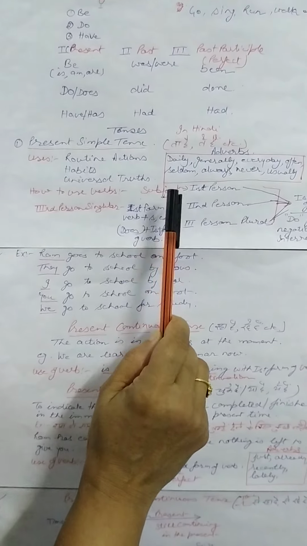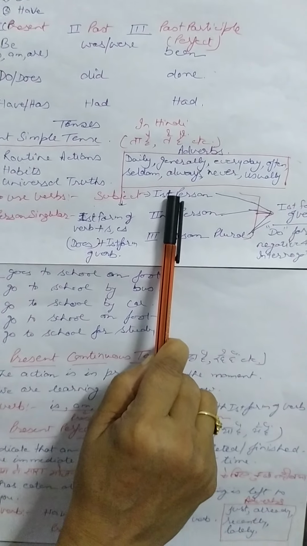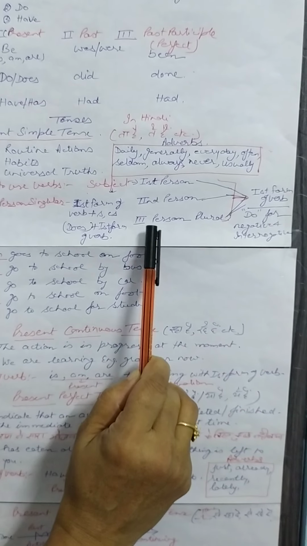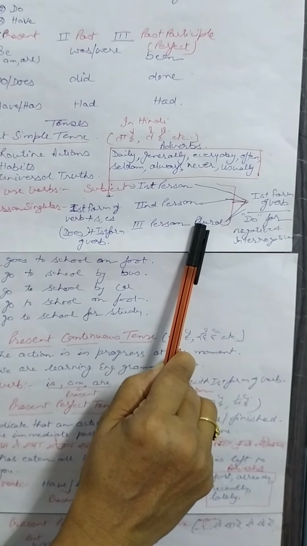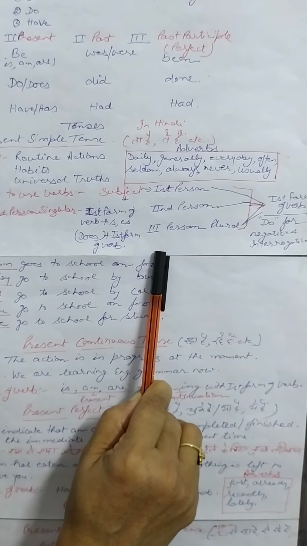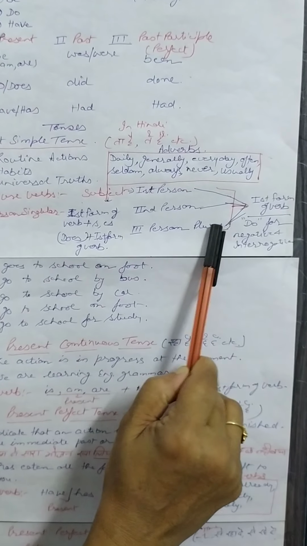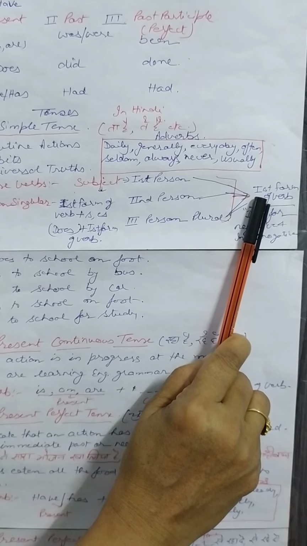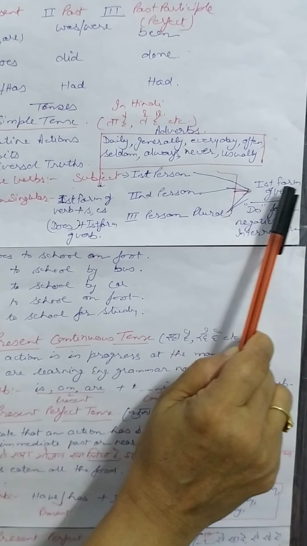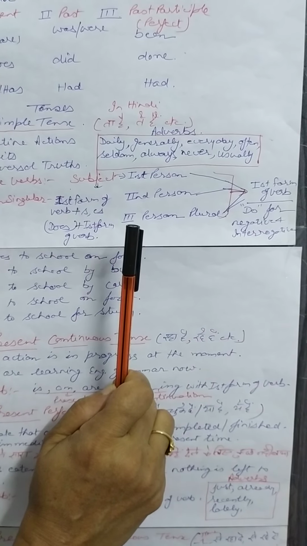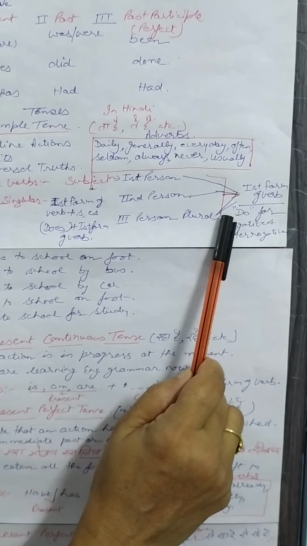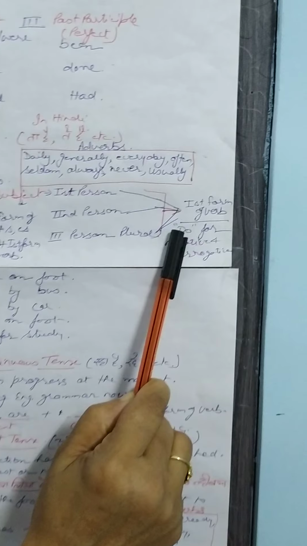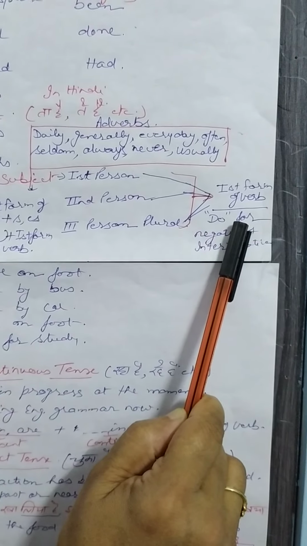See the subject. If your subject is first person, second person, or third person plural, only the plural form of third person, then in all three cases you will use only the first form of the verb. And if you want to make a sentence negative, you will use do with not, do not.